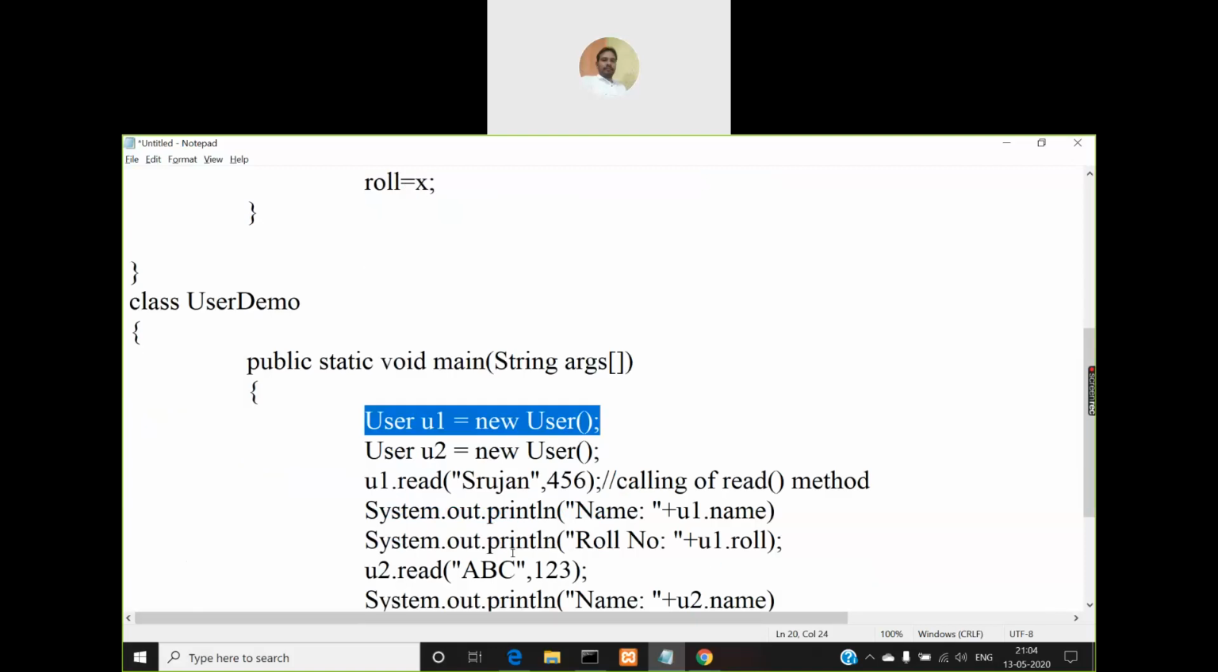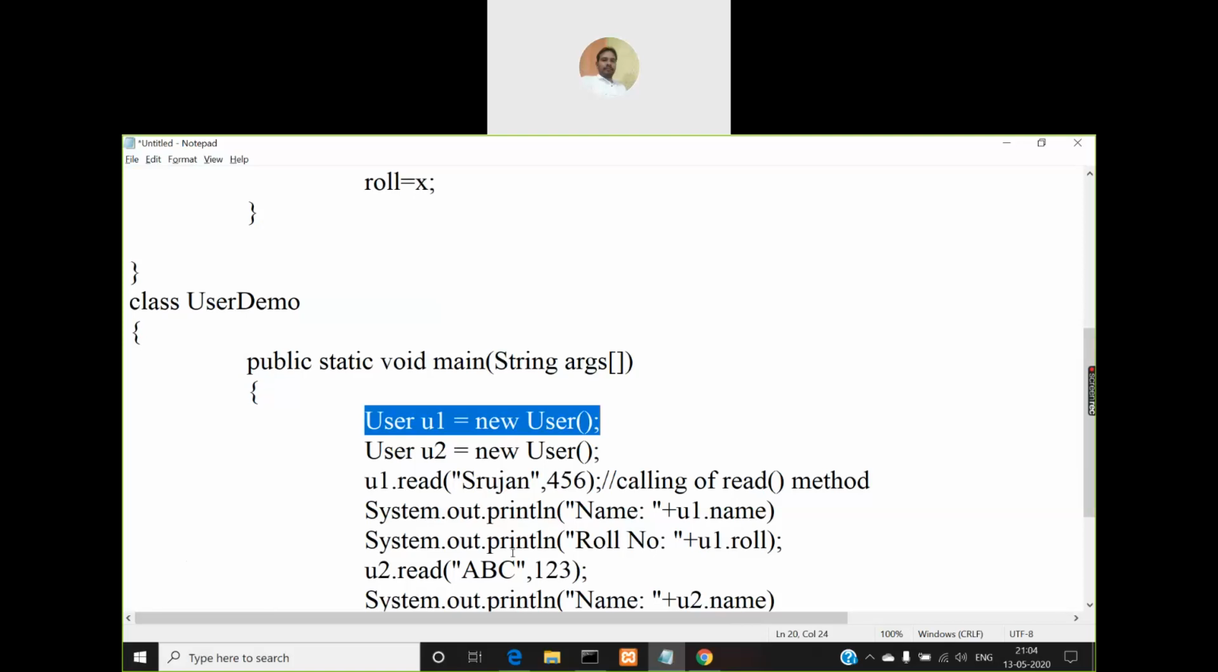All the field names will be the same, but the values of those fields will differ. For the name field, what will be the value for Srujan? It will be Srujan Kumar. For somebody else it will be something else. For Dikshit it will be Dikshit. For Srujan the roll number is 456. For Dikshit it may be something else, say 435, right? So the values will be changing but the field names will be the same.